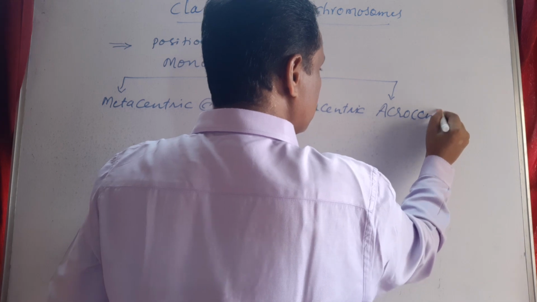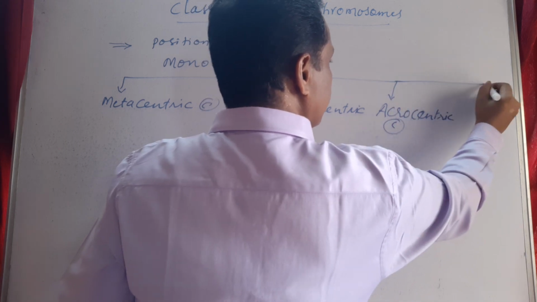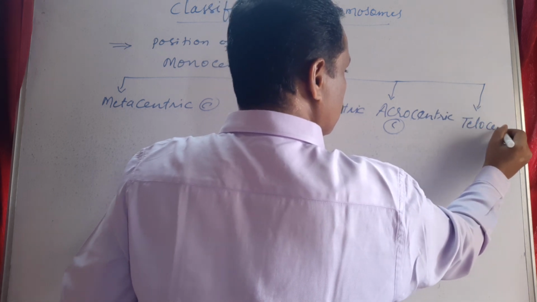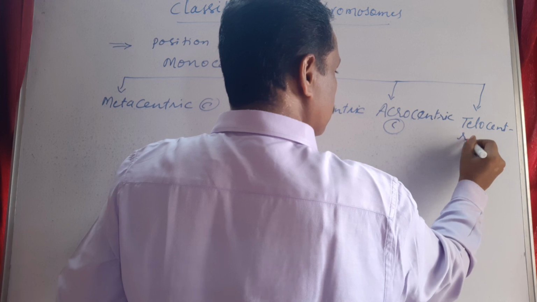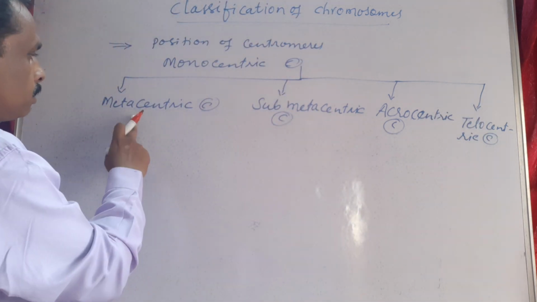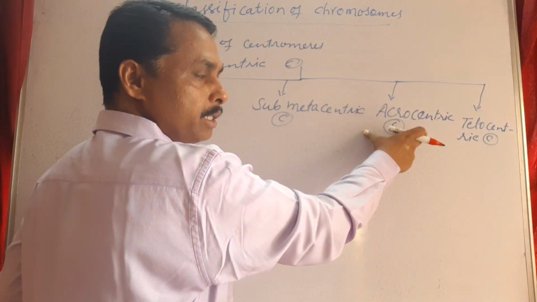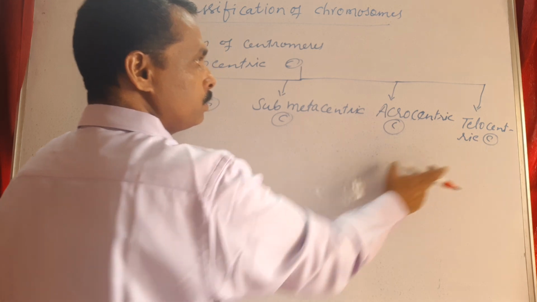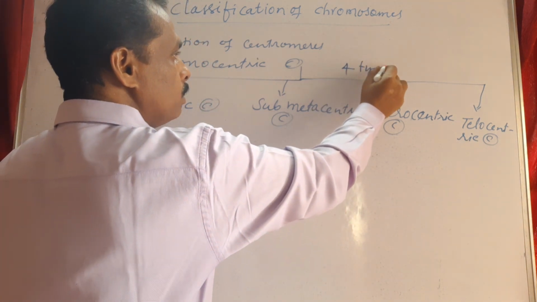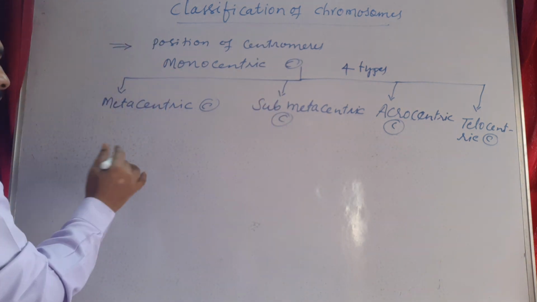And the next one is telocentric chromosomes. Metacentric, submetacentric, acrocentric and telocentric chromosomes are the 4 types based on position of centromere of monocentric chromosomes.